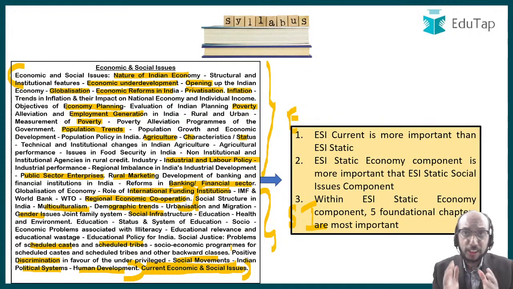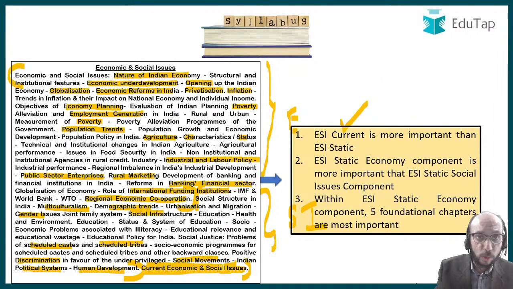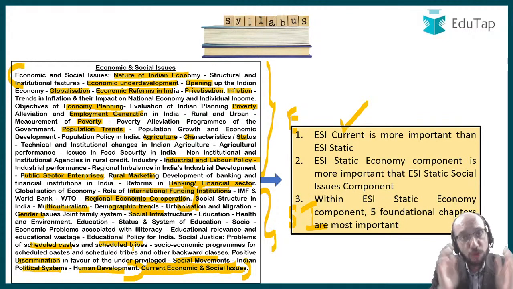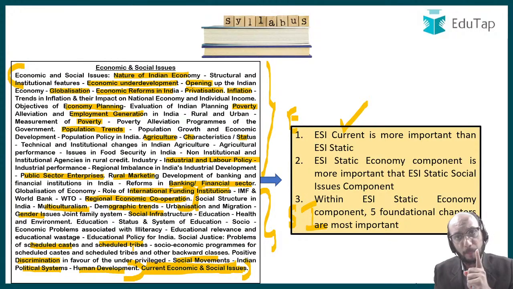It is very important to note, and please take a screenshot of this, that ESI current is more important than ESI static. So this one line over here, current economic and social issues, is more important than all the lines that I have read so far. Knowing this is very important. Appreciating this is very important. And being ready for this is very, very important. So current affairs is more important than static. That is point number 1.